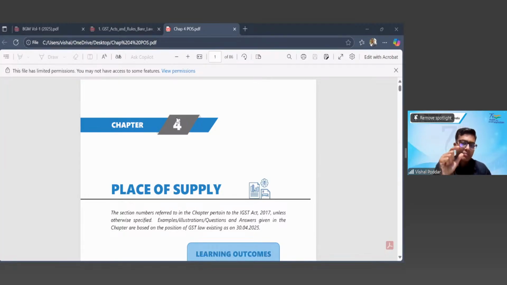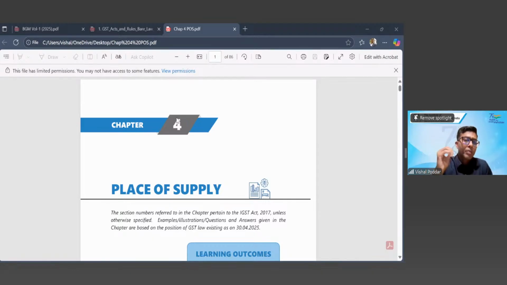Credit means benefit, right? In accounts, we say credit all incomes and benefits. So this 20 rupees that he paid me is his benefit, because tomorrow it will reduce his liability. Hence, we call it input tax credit. That is one of the reasons. Other things we'll study in the input tax credit chapter.